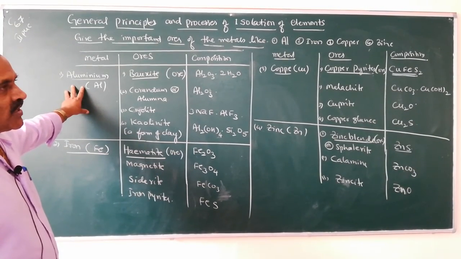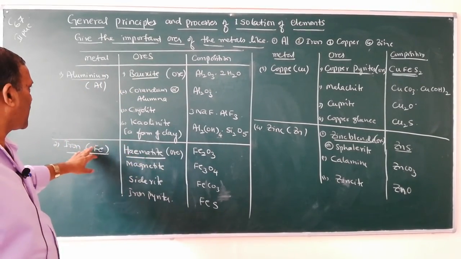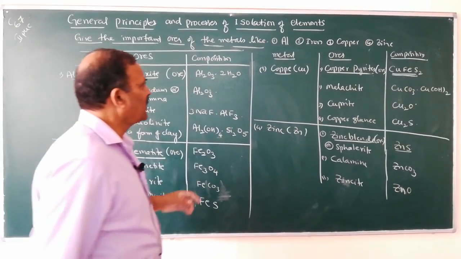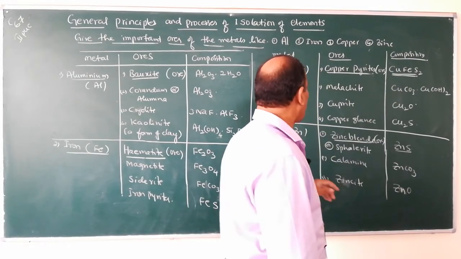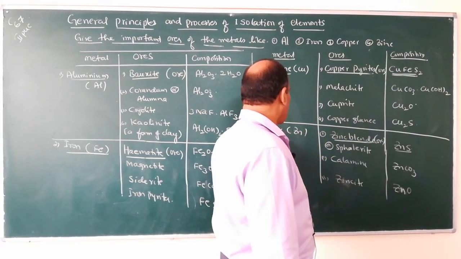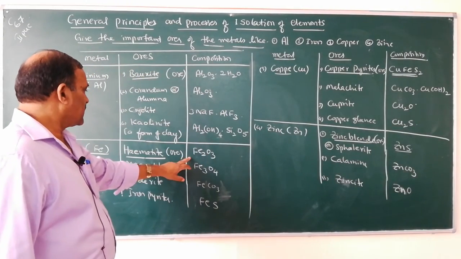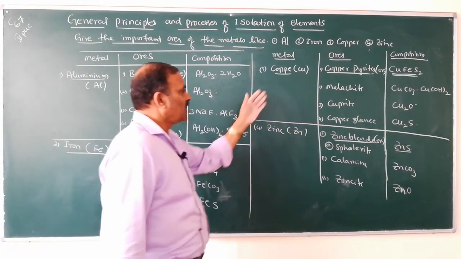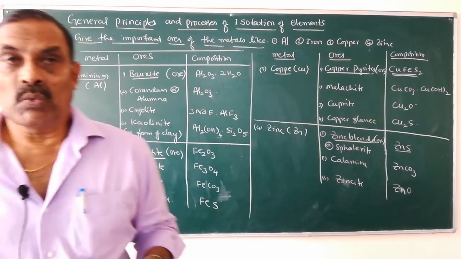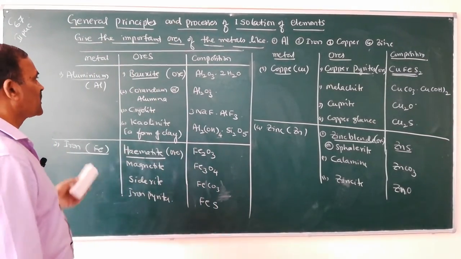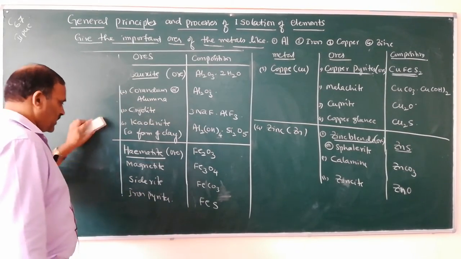Which is the ore of aluminium? Bauxite is the ore of aluminium. Which is the ore of iron? Hematite is the ore of iron. Which is the ore of copper? Copper pyrites is the ore of copper, and zinc blende is the ore of zinc. Bauxite and hematite are oxide ores. These two are sulfide ores. So remember, the ores are some of the minerals of all these four metals. So these are also important.